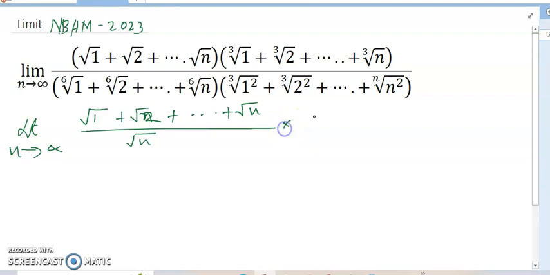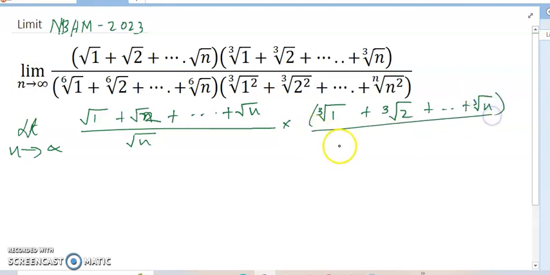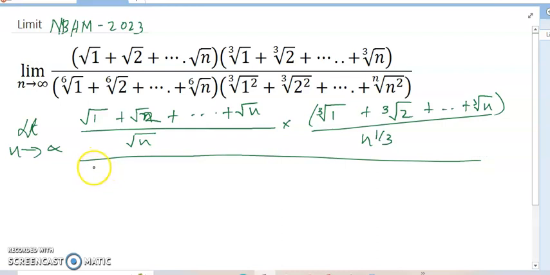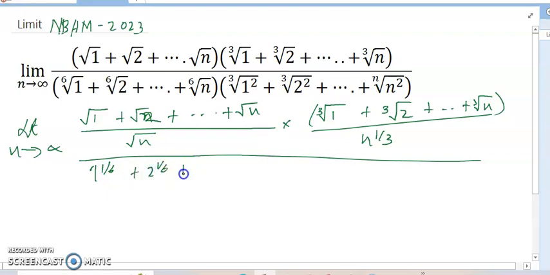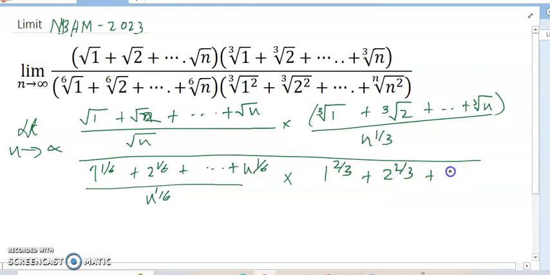and into cube root of 1 plus cube root of 2 plus cube root of n divided by n to the power 1/3, and the other is 1 to the power 1 by 6 plus 2 to the power 1 by 6 plus up to n to the power 1 by 6 divided by n to the power 1 by 6, and 1 to the power 2 by 3 plus 2 to the power 2 by 3 plus n to the power 2 by 3 divided by n to the power 2 by 3.